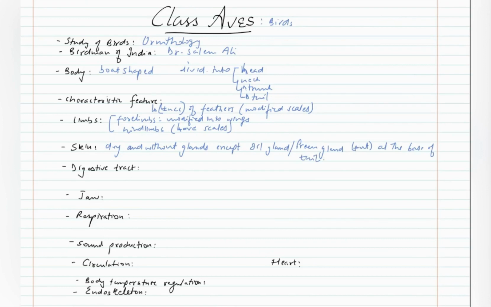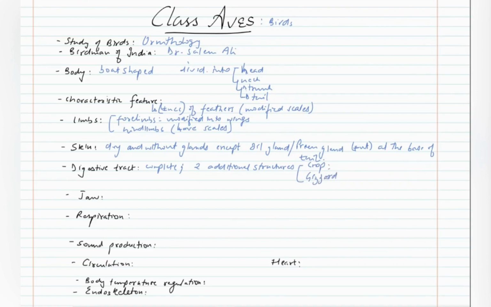Digestive tract is complete and it has two additional structures or chambers, namely crop and gizzard.